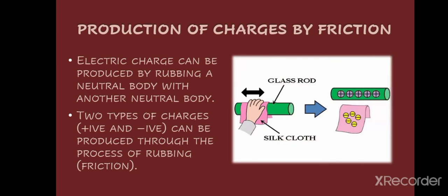So two types of charges can be produced, positive and negative. How? Let's discuss an example. Here you can see a glass rod and silk cloth. Silk cloth is being rubbed on the glass rod. What will happen? The glass rod will get positive charge and silk cloth will get negative charge. Why? Because due to rubbing, the electrons from the glass rod are shifted to the silk cloth. So initially the glass rod and silk cloth were neutral, but by rubbing, what happens? Silk cloth gets negative charge and glass rod faces deficiency of electrons. That's why it gets positive charge as a whole. It is a positively charged body now.